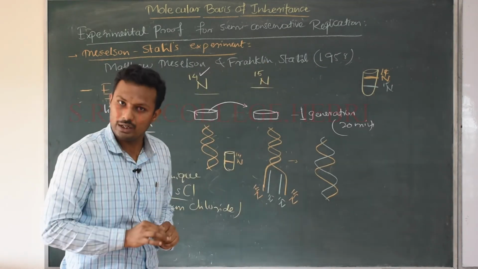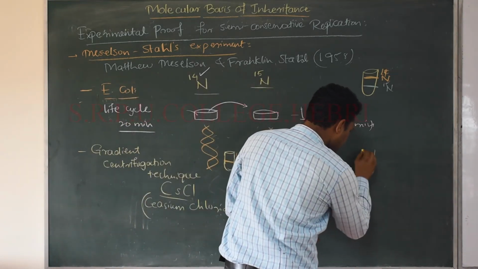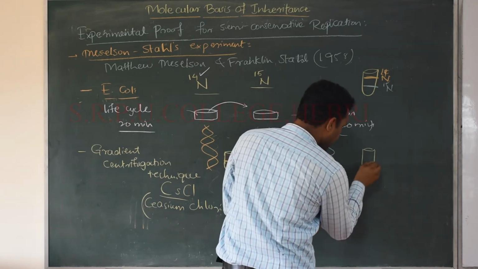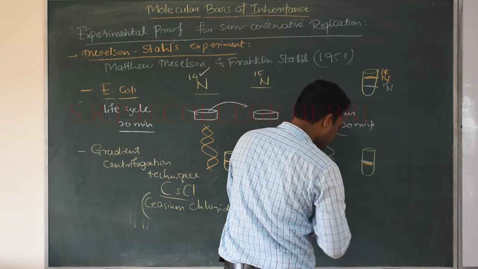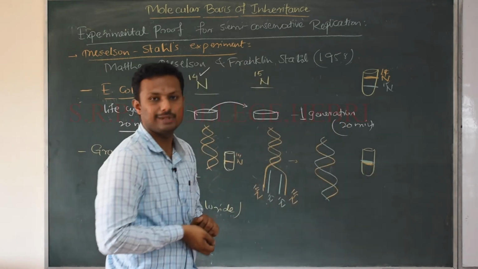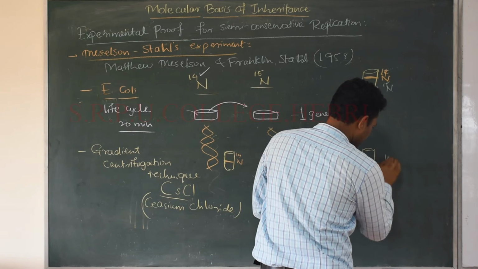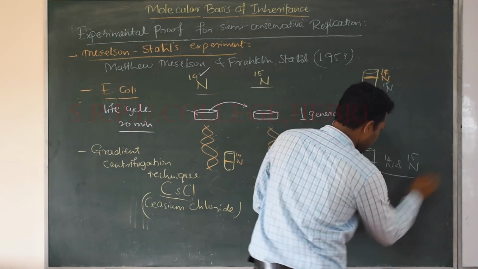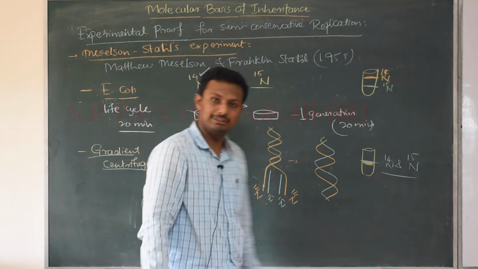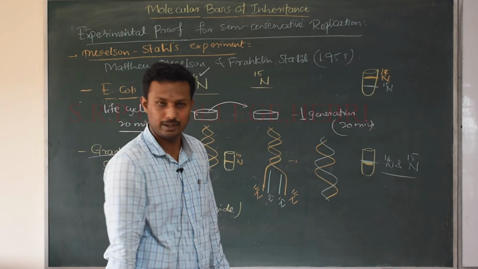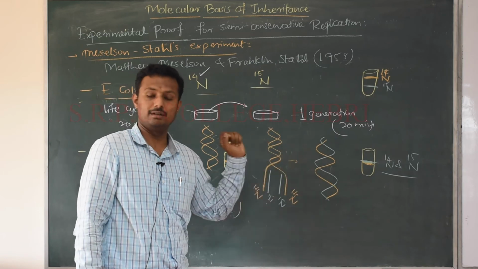But to their wonder, what happened here was, in the test tube they got to see both N14 and N15 forming a band together. Only one band was formed, combined together, that is N14 and N15. So this is how, with the help of gradient centrifugation technique and CsCl, cesium chloride solution, they once again proved that semi-conservative replication takes place in the prokaryotic and eukaryotic cell.